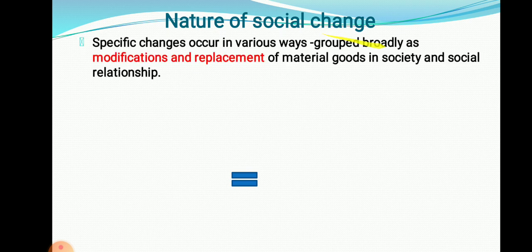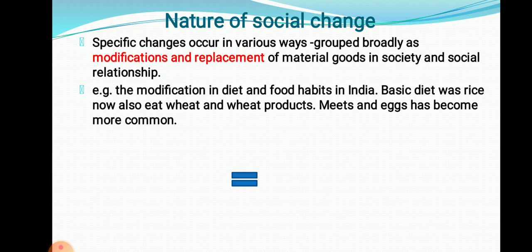Specific changes occur in various ways, and they are grouped broadly as modification or replacement. The changes occur, but at that time we are not going to call it a change. We are going to call it a modification or a replacement of particular aspects, particular goods. For example, right now we are using mobile phones. These mobile phones are a replacement of landline phones. So those are the changes which are grouped as modification or replacement. The modification, for example, modification in the diet, food habits of Indians.